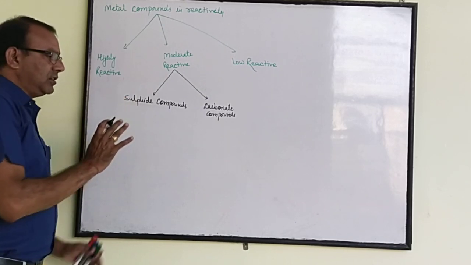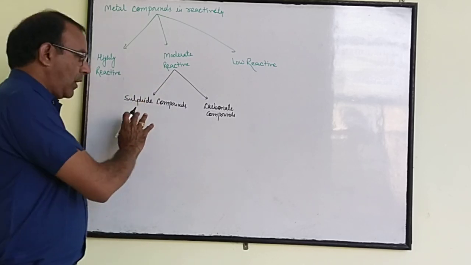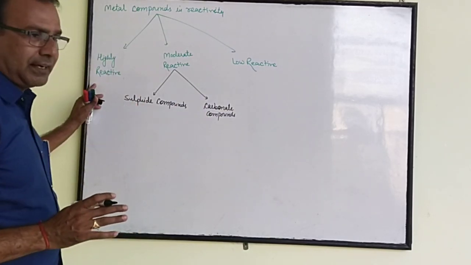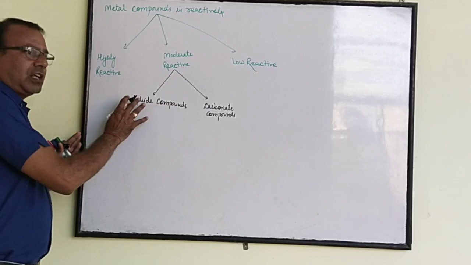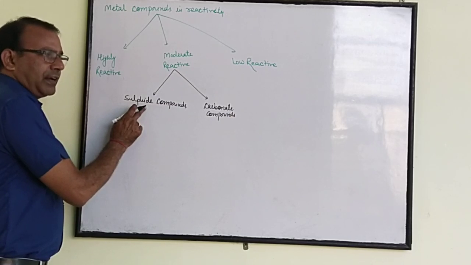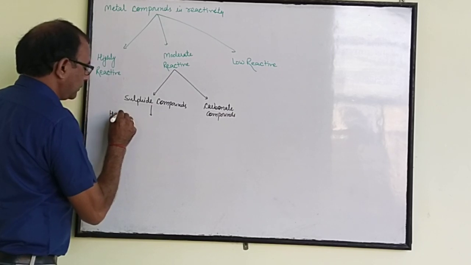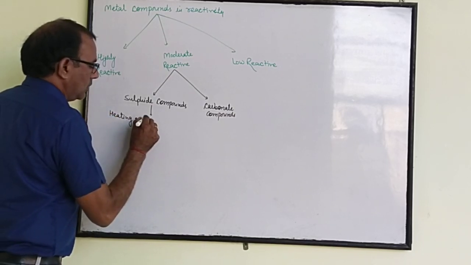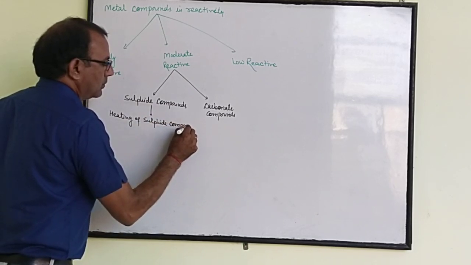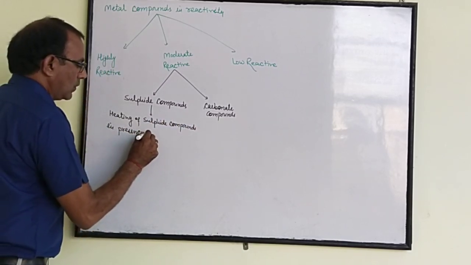Firstly, whether the moderate reactive compound is found in sulfide form or carbonate form, we will convert it into oxide. So how can we change these sulfide and carbonate compounds into oxide form? The heating of sulfide compounds in presence of oxygen.